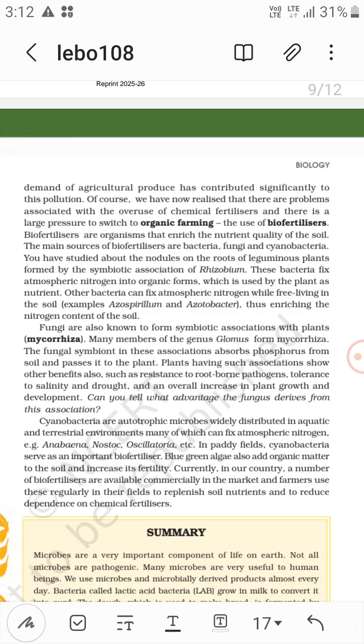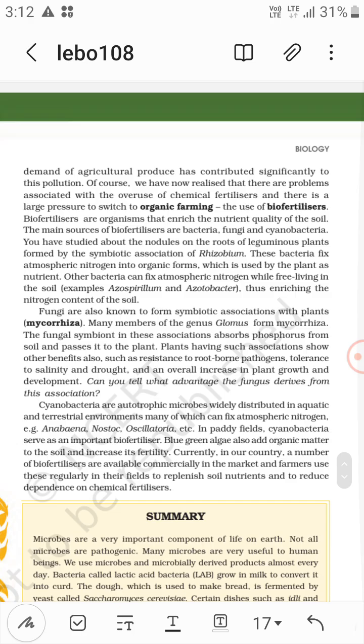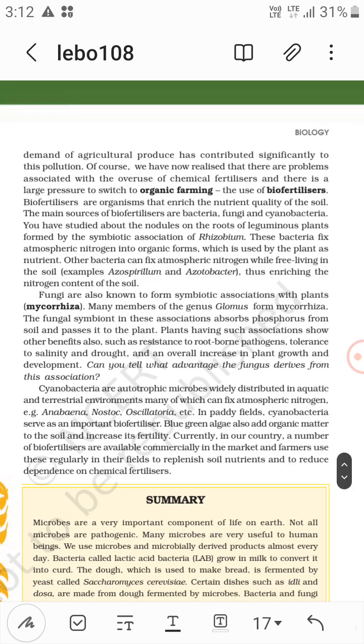Now biofertilizers are organisms that enrich the nutrient quality of the soil. The main sources of biofertilizers are bacteria, fungi, and cyanobacteria. Think about the nodules on the roots of leguminous plants, formed by the symbiotic association of Rhizobium. These bacteria fix atmospheric nitrogen into organic forms, which are used by the plant as nutrients.